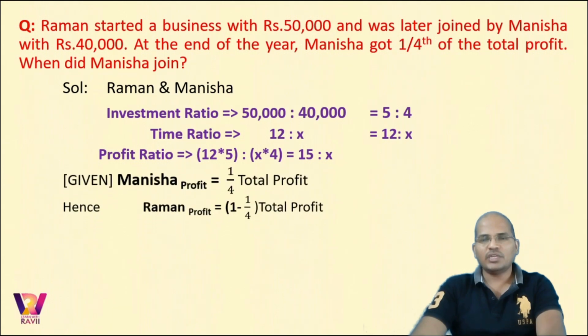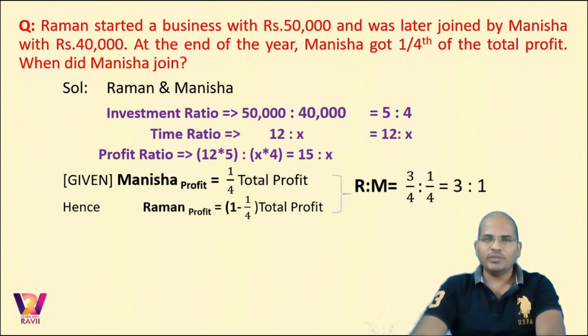Now what is given to us? It is given to us that Manisha's profit is 1/4 of the total profit. Now use your sense. We have 2 people involved and out of 2, one gets 1/4. So common sense says the other gets 3/4. Isn't it? So when you take the profit ratio of Raman to Manisha, that would be 3/4 to 1/4, that would be 3 is to 1.